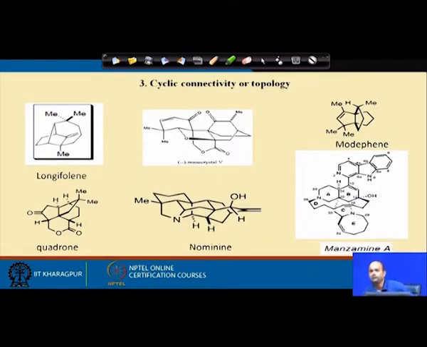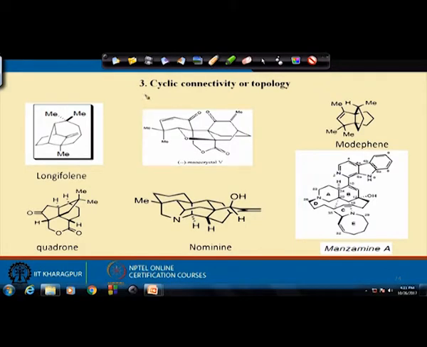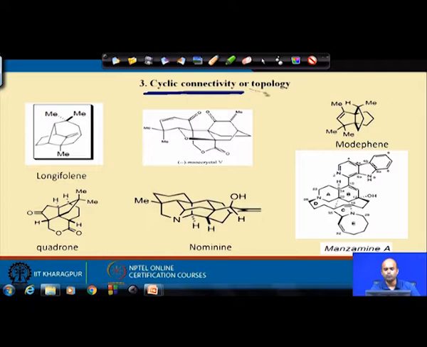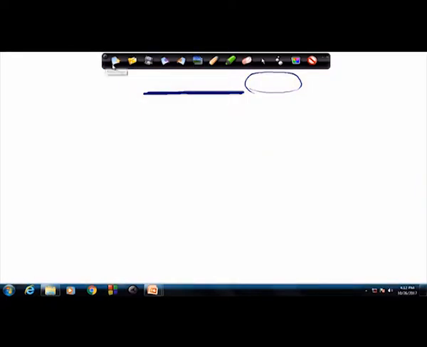Next point, when you see a target, often the target molecules are very complex, and then basically we try to focus on one point, which is cyclic connectivity, that is, how different rings are present in a given molecule. Now, this particular terminology, topology, is often used in the mathematics of geometry, but in synthetic organic chemistry topology means how the molecule is cyclically connected, or its cyclic connectivity.